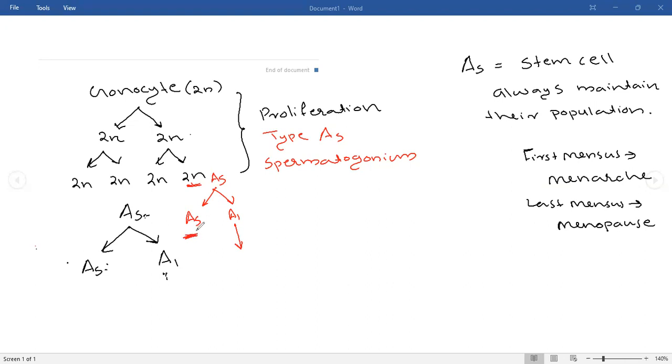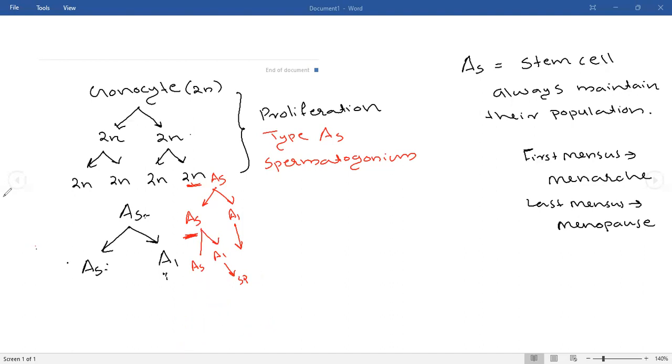Whenever he again produces sperm from this AS cell, he will produce again one AS and one A1. This A1 will become a sperm, whereas this AS will be stored there. Again, from this AS, they will produce one more AS and one A1. This A1 will become a sperm, and the AS is conserved. This type of mechanism is not present in the case of a female, but it is present in the case of a male. Is it clear?